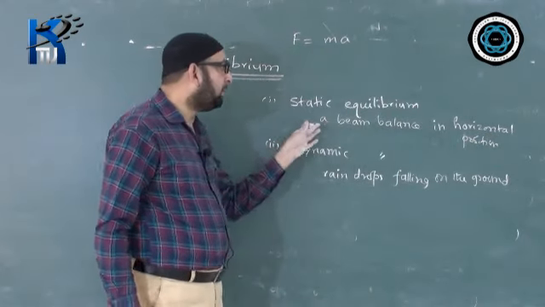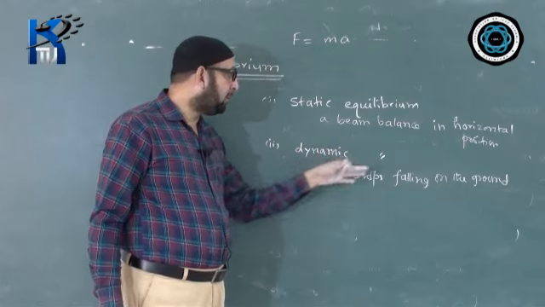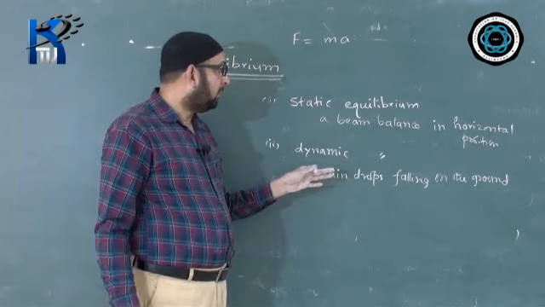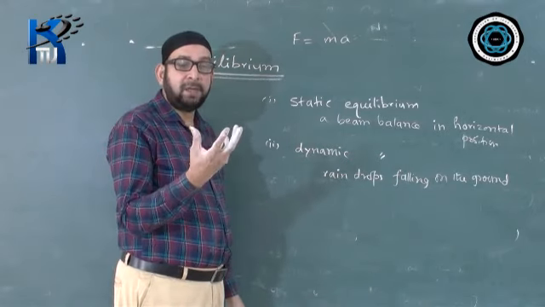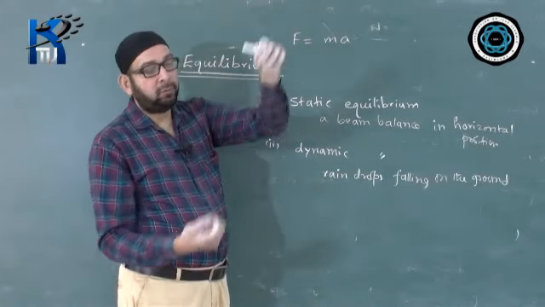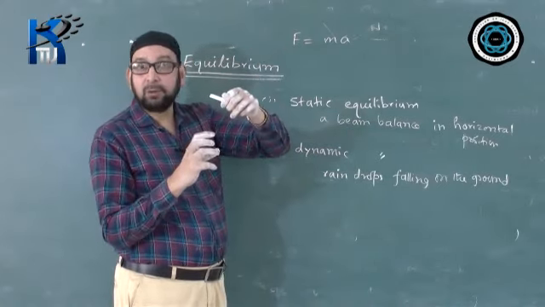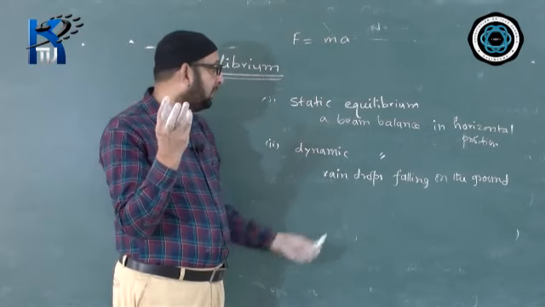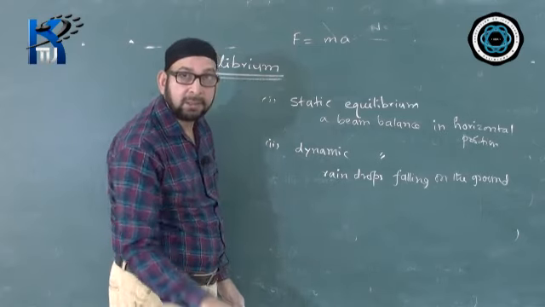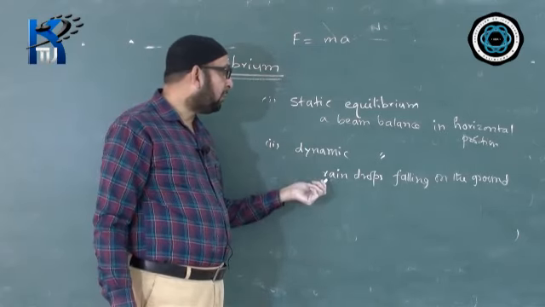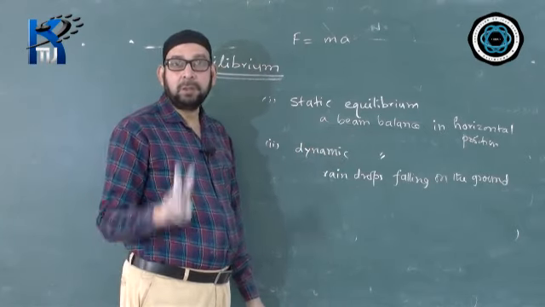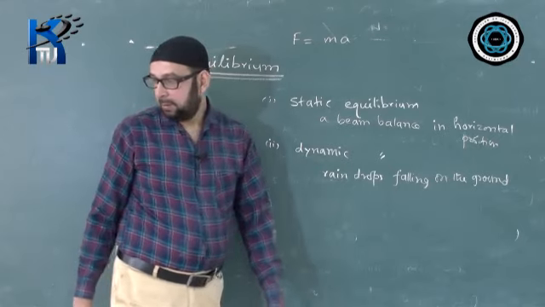Why are raindrops in dynamic equilibrium? Because the drop's weight is acting downward, that is gravitational force, and upthrust by the air is acting upward. The two forces cancel each other. The net force on the drop is zero, and the drop is falling with a constant velocity, the same velocity throughout. So for dynamic equilibrium you can give raindrops, and for static equilibrium a beam balance in horizontal position. These two examples are important here.